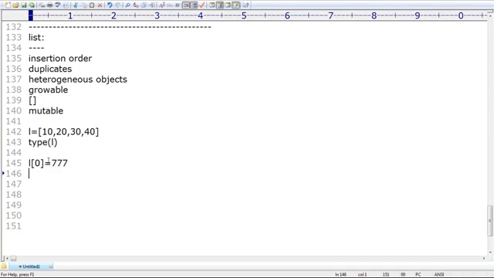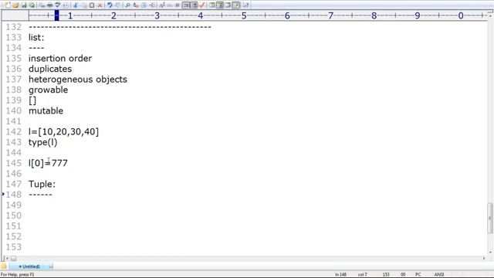These are mutable. Now, observe very carefully: I want order, I want duplicates, I want heterogeneous objects, but immutable. If you want immutable, then we should go for the tuple concept. Are you getting that? Then we should go for the tuple concept.